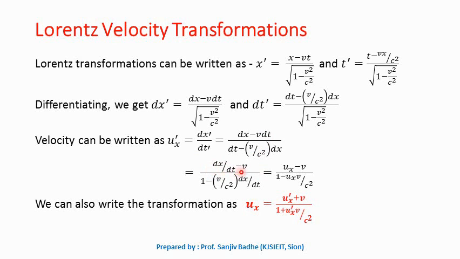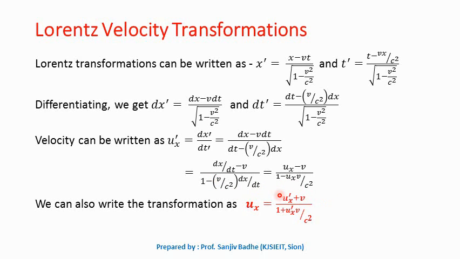So we will get dx by dt minus v dt by dt, dt will get cancelled, so v will remain here, upon dt by dt, that is 1, minus v by c square dx by dt. dx by dt is nothing but ux, so ux minus v upon 1 minus ux v by c square.